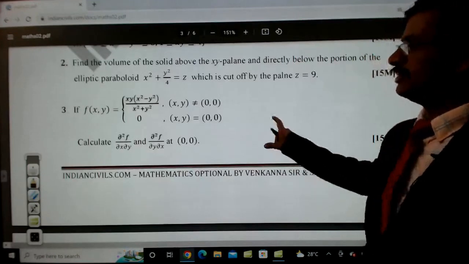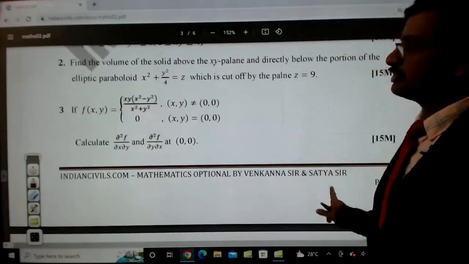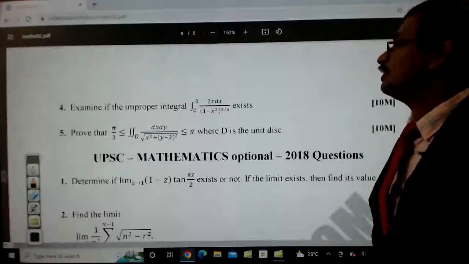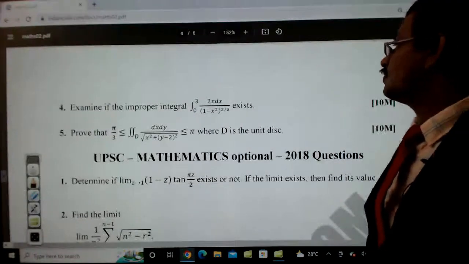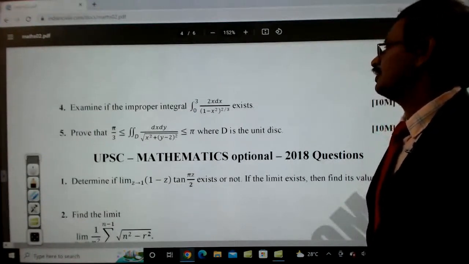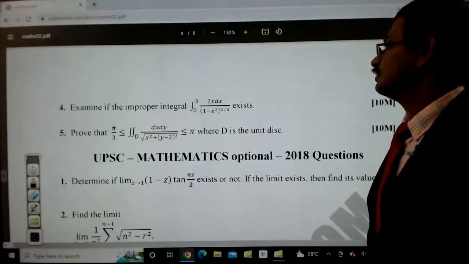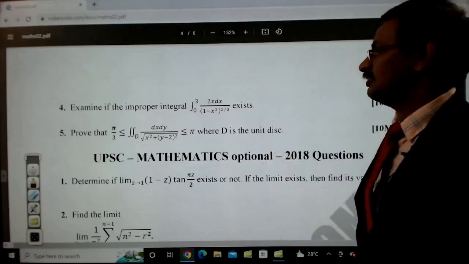So this is a very simple, straightforward question in multivariable calculus. It examines whether the improper integral from 0 to 3 of 2x dx divided by (1 minus x square) to the power 2 by 3 exists. I think it's not an improper integral. Anyway, we need to be solving for this integral.